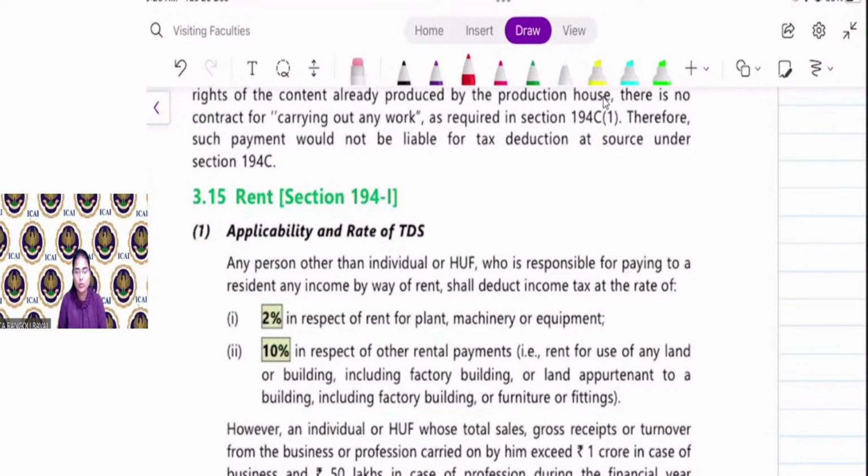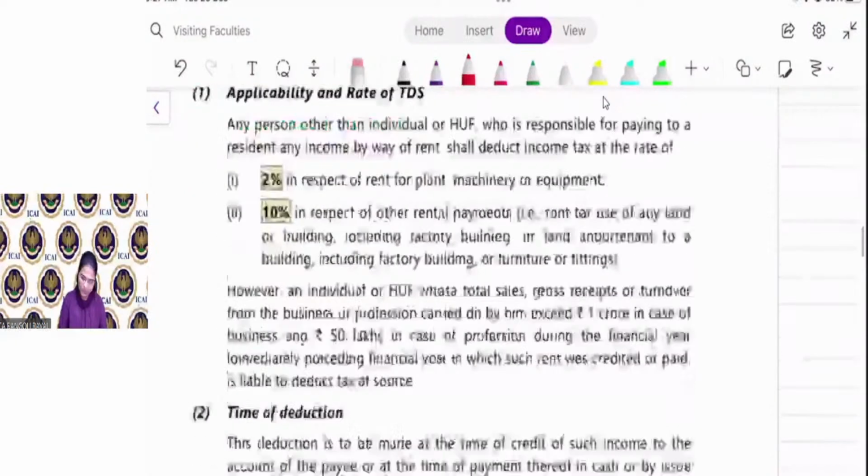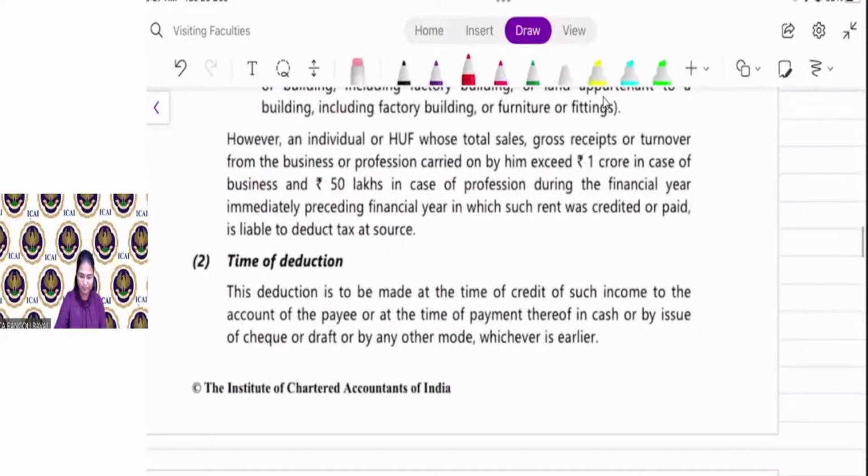The rate of TDS is 2% in respect of rent for plant, machinery or equipment. So if you are paying rent for plant, machinery or equipment, then the rate of TDS is 2%. 10% in respect of other payment, that is plant, machinery and equipment ke alawa, if you are paying rent for any other purpose, that is rent for the use of land or building or factory building or land appurtenant to building, including factory building, furniture, fittings, etc., the rate of TDS is 10%. This individual HUF portion we have already discussed.